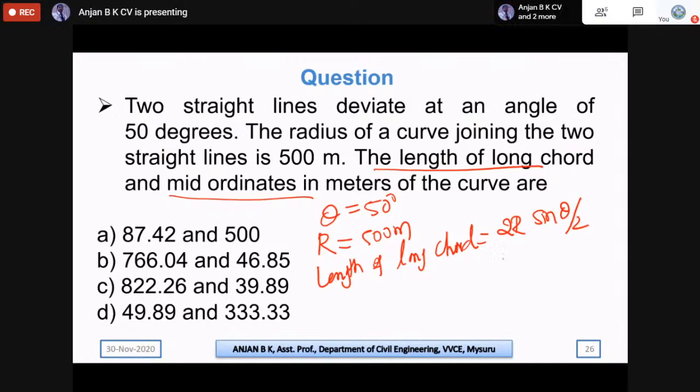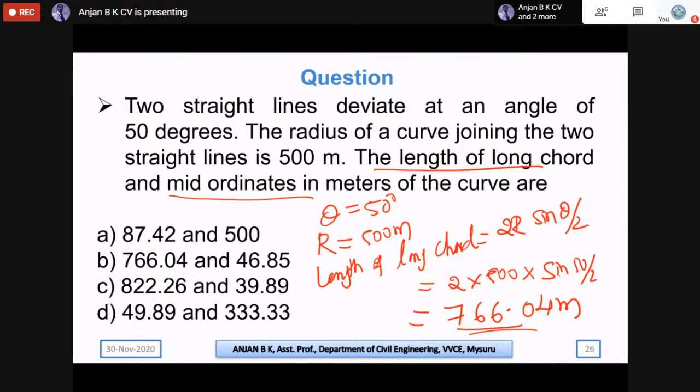Here R is nothing but the radius. So the radius is 500 meters into sin(theta/2), where theta is 50 degrees, divided by 2. On solving, we get the length of the chord equal to 766.04 meters. So without calculating the mid-ordinate, we can select option B here, because that is the only option having 766. That is a smart way to look at it.